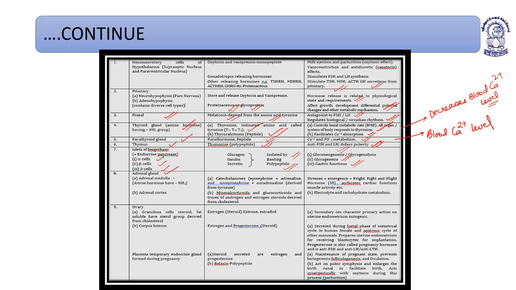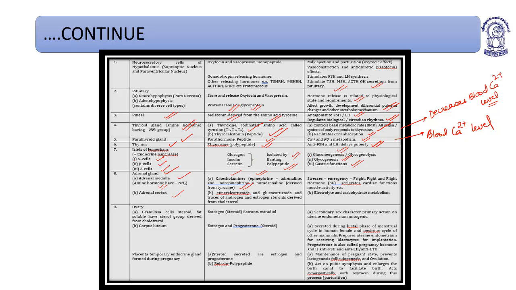Adrenal gland: adrenal medulla and cortex. Adrenal medulla has amine hormones having NH2, and adrenal cortex has steroidal hormones. So the secretions of adrenal medulla are known as what? Catecholamines, like epinephrine, which is adrenaline, and norepinephrine, noradrenaline, derived from tyrosine. So tyrosine gives rise to melatonin, very important, and then catecholamines, norepinephrine, dopamine.